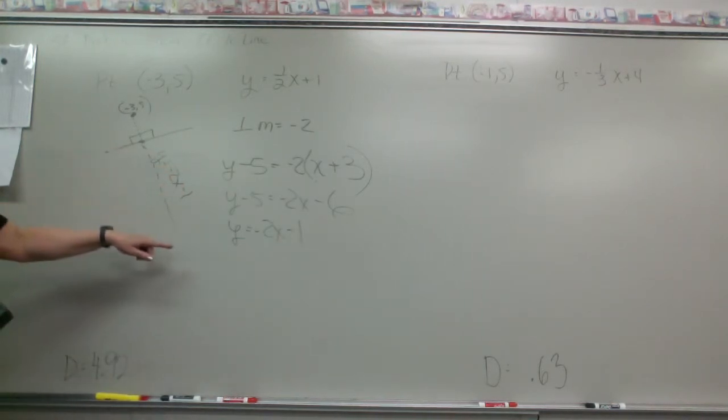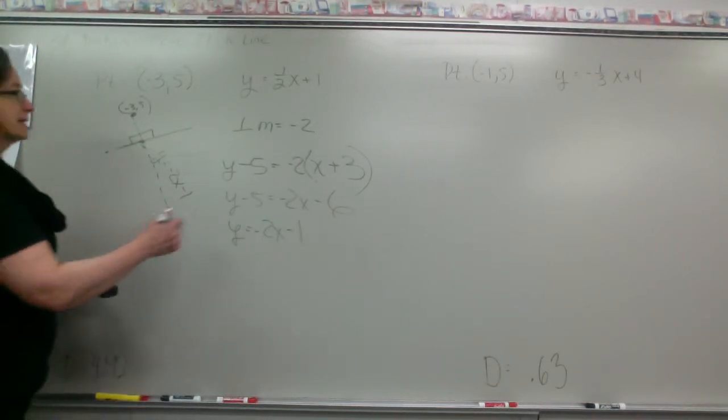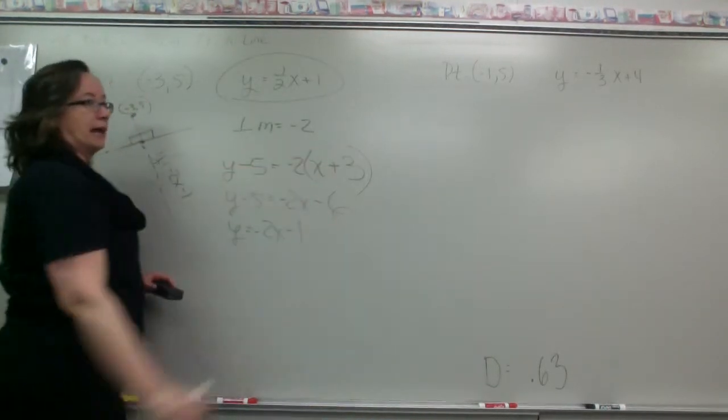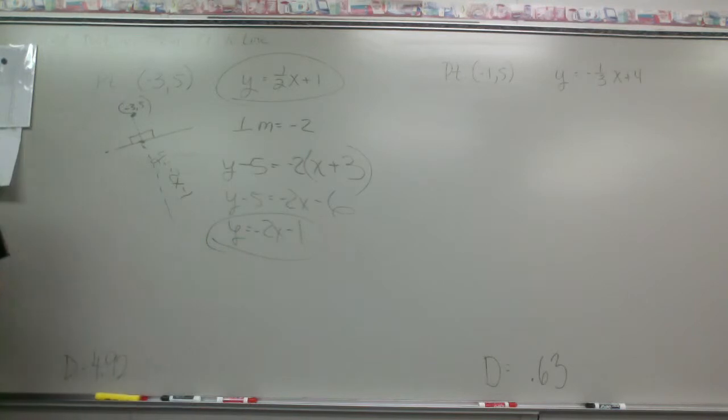Now that we've found that perpendicular line, we can find the point of intersection. And since I have my original line in its slope-intercept form, and I have my new line in its slope-intercept form, can I set the two y's equal to each other, and I get 1/2 x plus 1 must be equal to -2x minus 1, right?